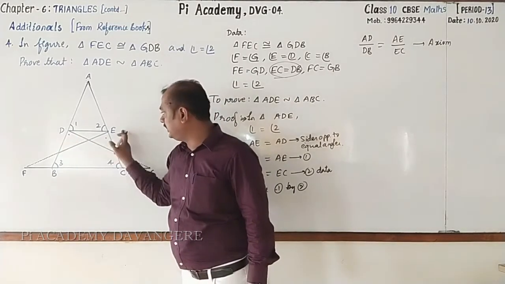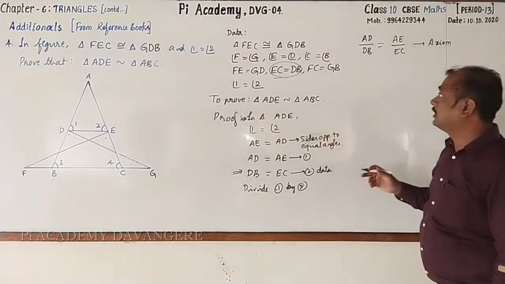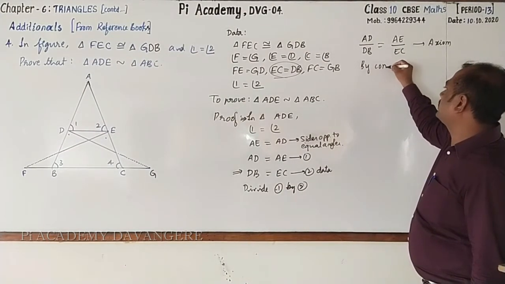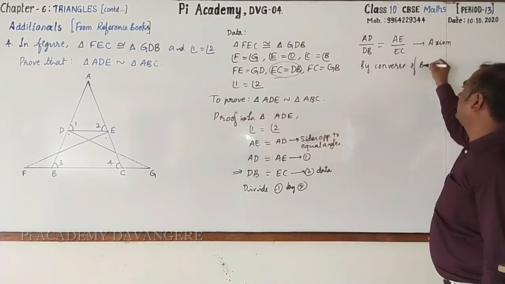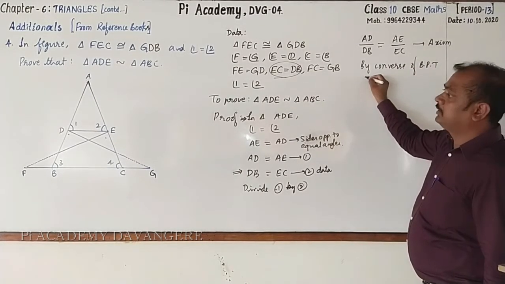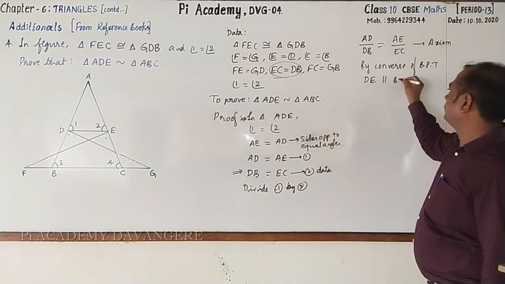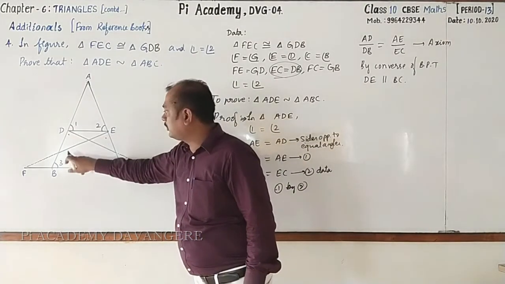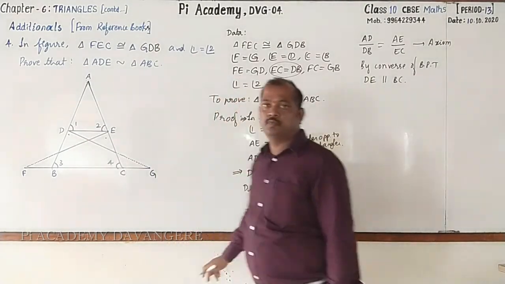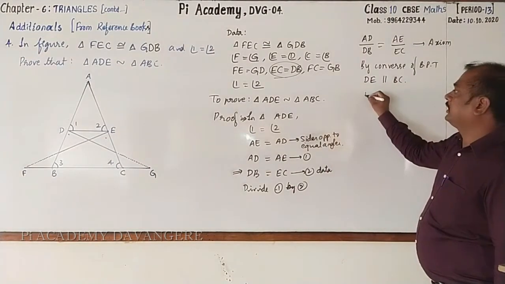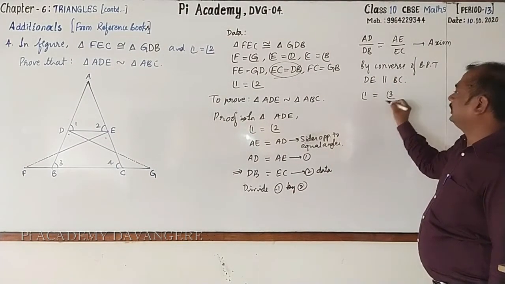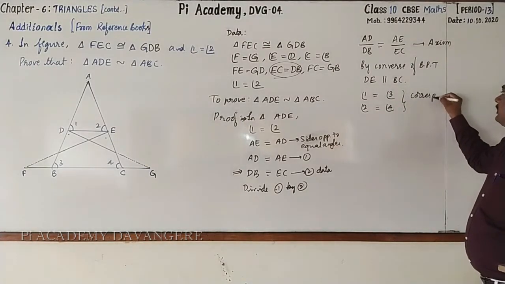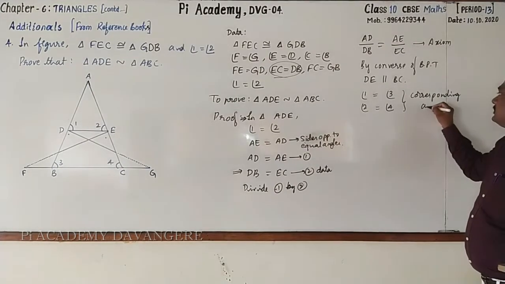Then can we write DE parallel to BC? Yes. How? By converse of BPT, we can write DE parallel to BC. If DE parallel to BC, now we can write angle 1 equal to angle 3, angle 2 equal to angle 4. Reason is they are corresponding angles.